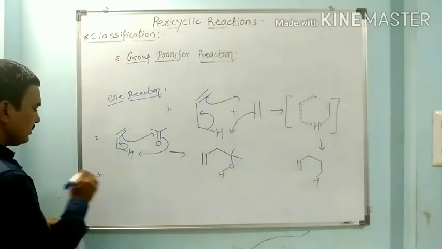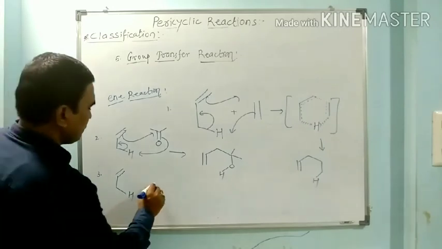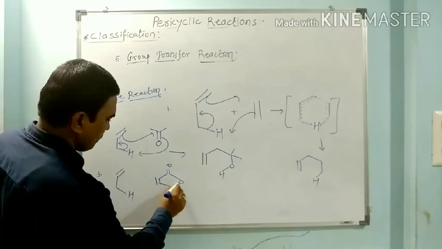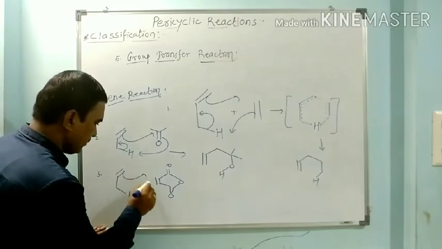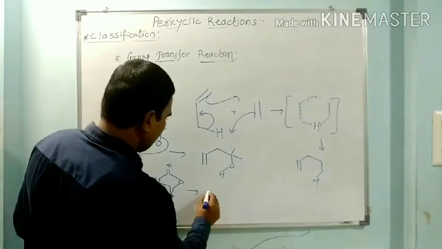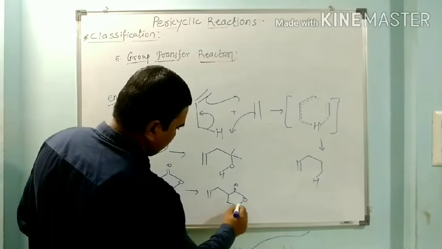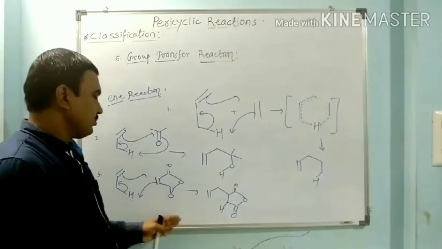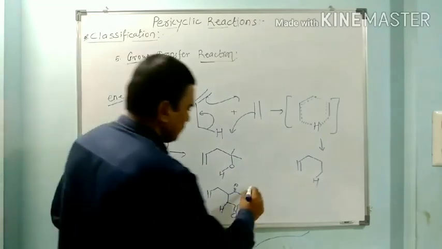Or we may have the example of this transfer of hydrogen to maleic anhydride. So here this hydrogen moves here and we get the product. So in this way there is group transfer from one molecule to the other molecule.